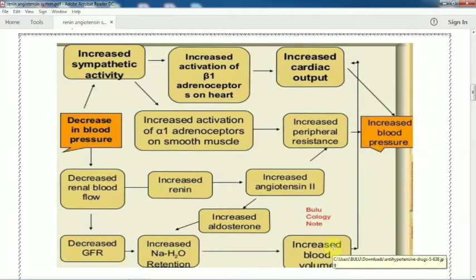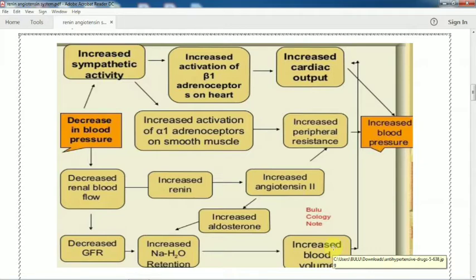When sympathetic activity increases, it activates the alpha 1 receptor, which is present in the smooth muscle or inner lining wall of the blood vessel. As a result, it constricts and increases the peripheral resistance, so the chances of blood pressure increasing go up. So this is another reason for hypertension.